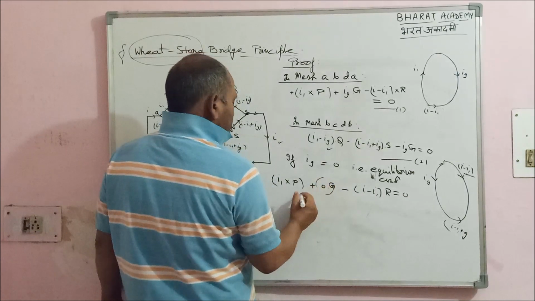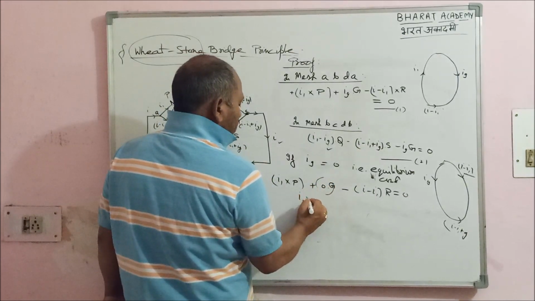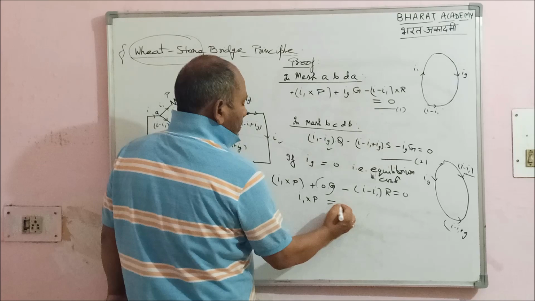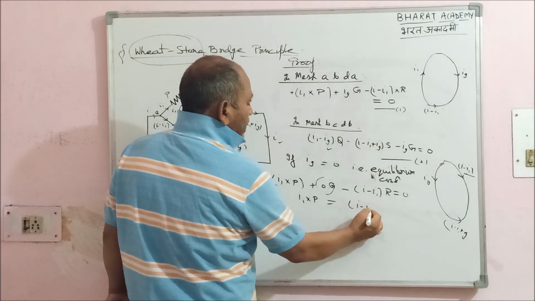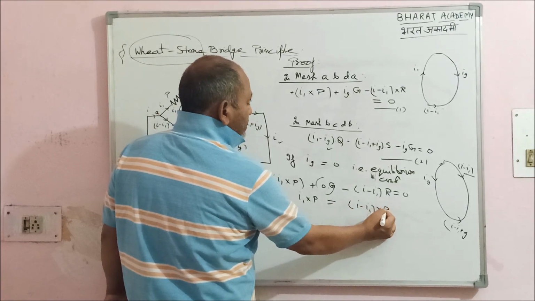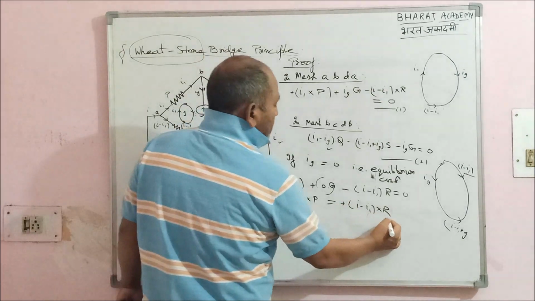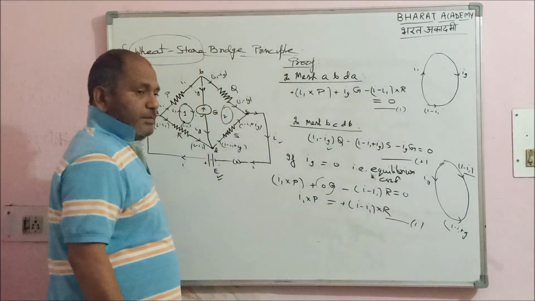So this becomes 0. So what did I get? I1 into P equal to (I minus I1) into R. This is the improvised form of equation 1.